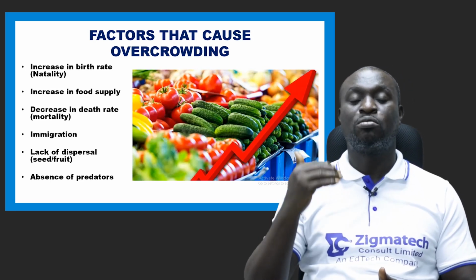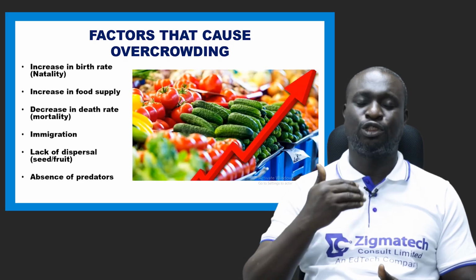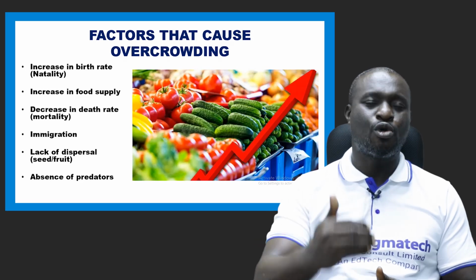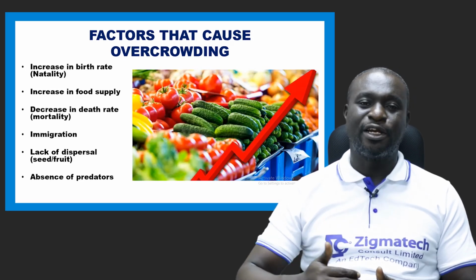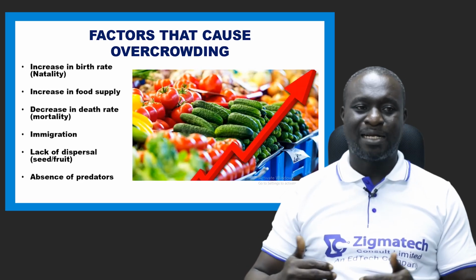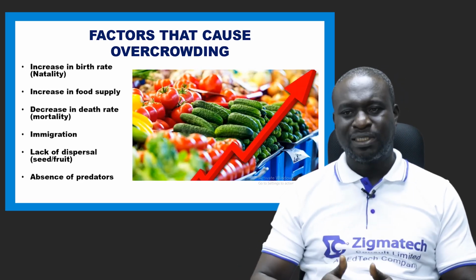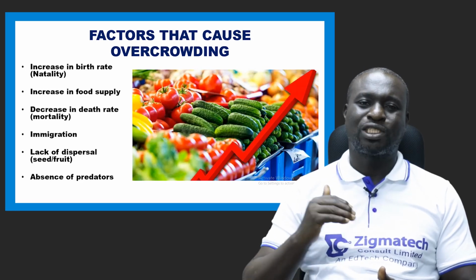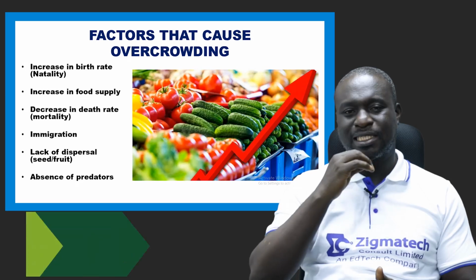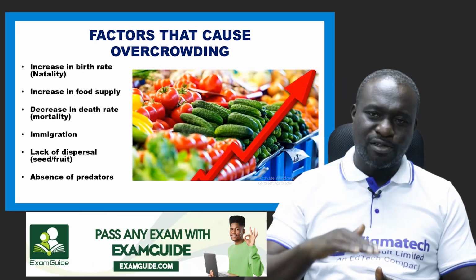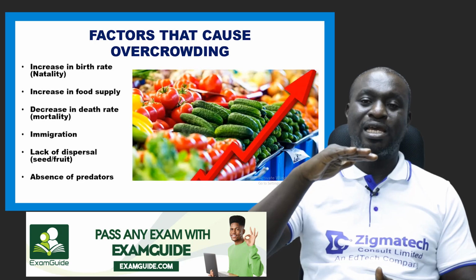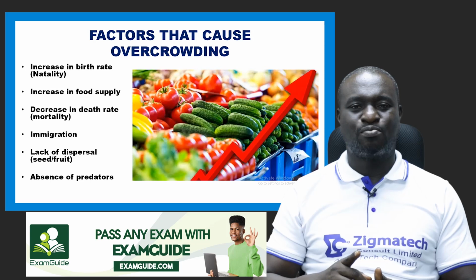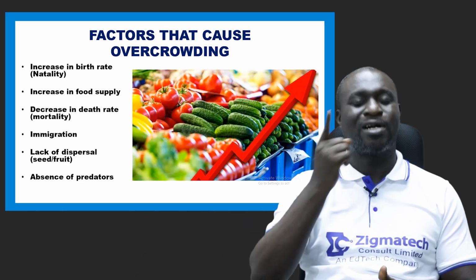Number two is increase in food supply or food availability. Where there is much food, that's where you see migration. Plants or animals, mostly animals, tend to move towards areas where there is enough food supply, and that brings about overcrowding. Next is decrease in death rates, and we call that mortality. So mortality is death rate. When there is a decrease in death rates, there will be an increase in population, or there will be overcrowding.